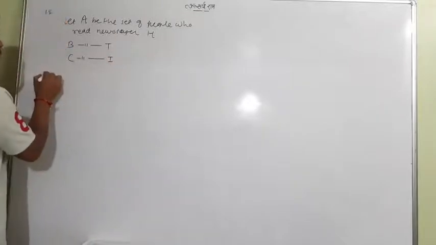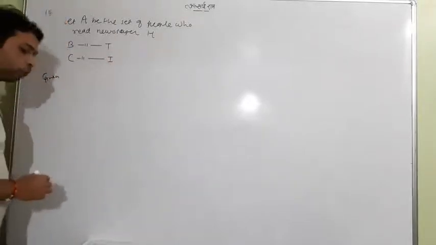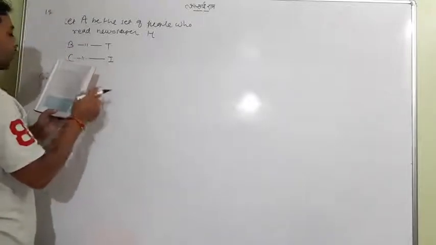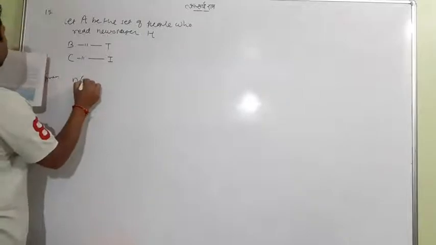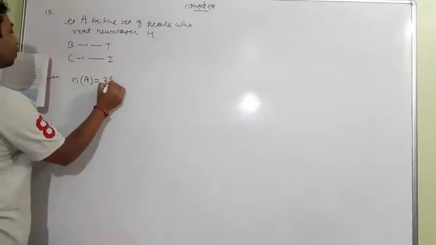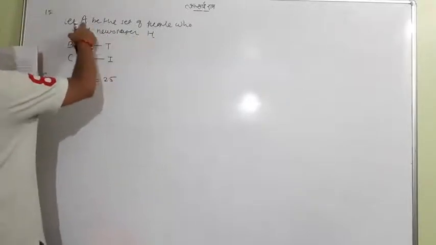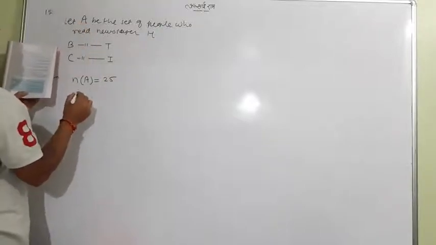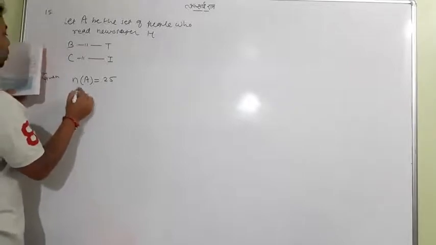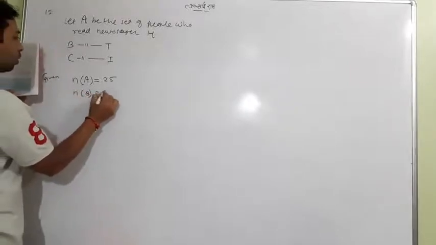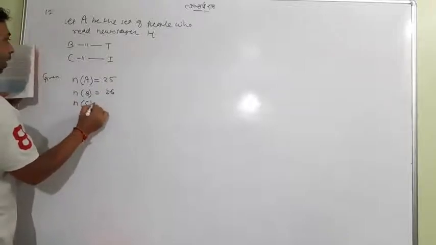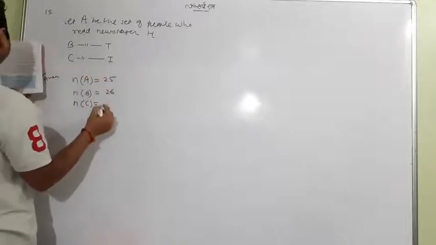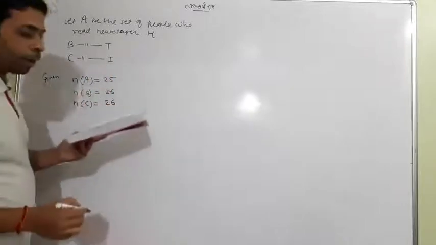What is given? Now slowly we can write all the given information. The question first says, it was found that 25 people read newspaper H. So for H, I considered set A, 25. 26 read the newspaper T, meaning it is 26. And again for I, set C, 26 read the newspaper I.